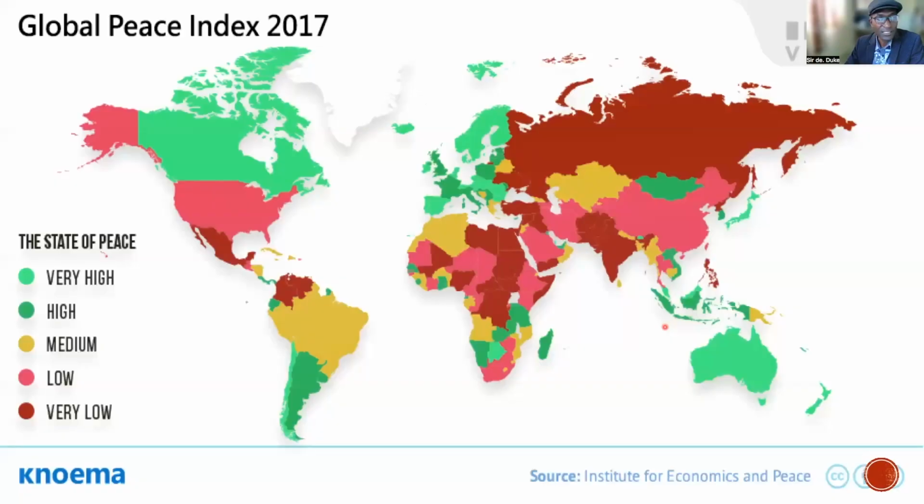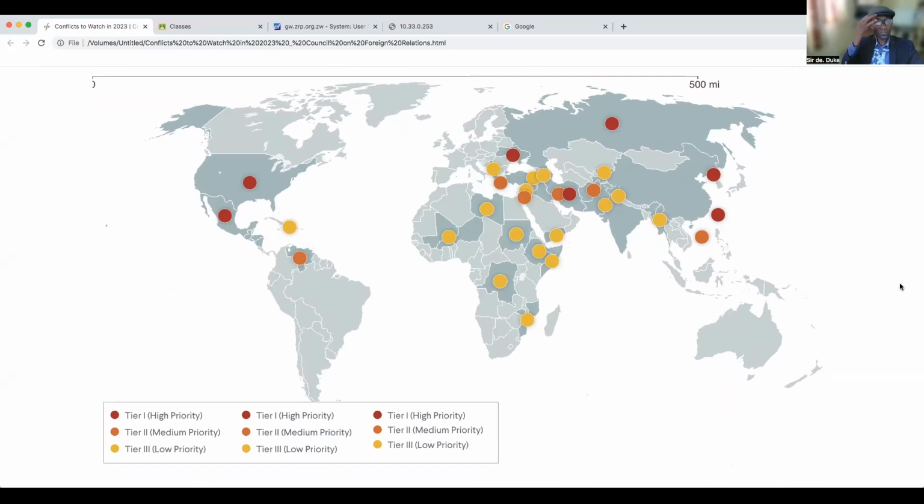Then the next map is taken from 2017. In the same manner, they are using these color codes indicated here on the left of the screen. Beginning from the bottom, we have very low. Countries like Russia, Ukraine, and other countries are said to be very low in terms of peace. And with this pink code, this is low, and yellow representing medium, green representing high, and light green representing very high. Now let me show you conflicts to watch in 2023.